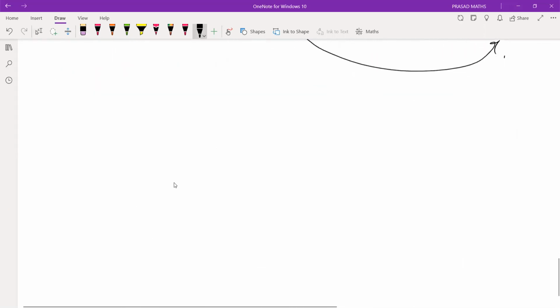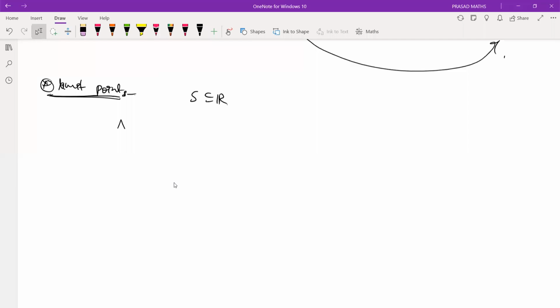Now, let me give the definition of limit point. You take a subset S of R, because we are interested in real analysis. You take any point, a real number a.